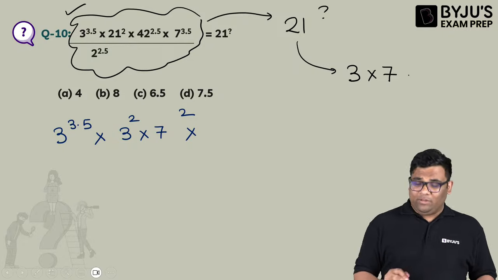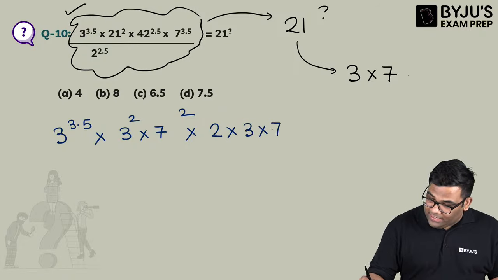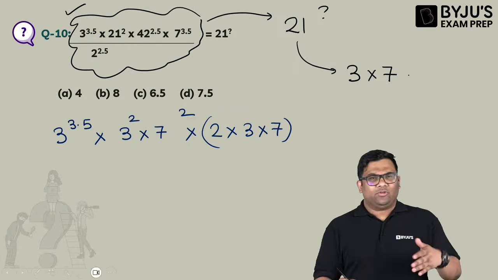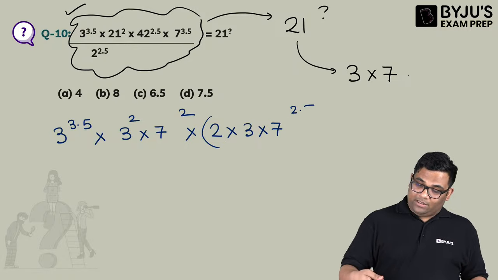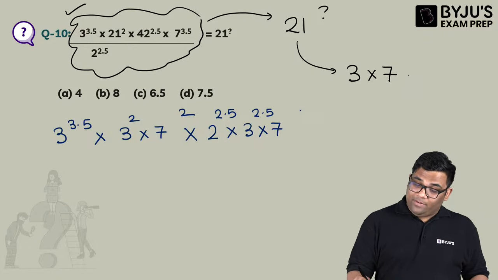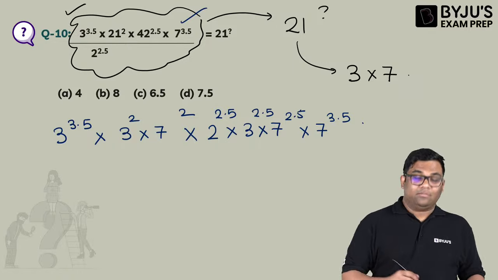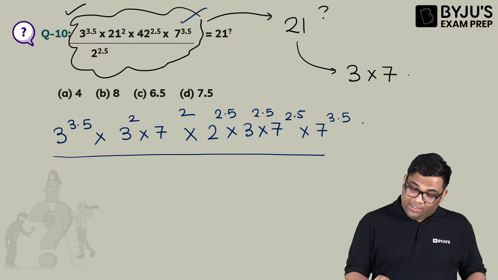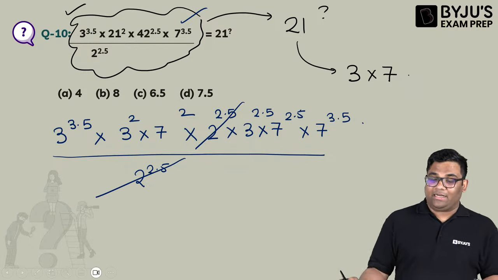Then 42 is 2 into 3 into 7, basically 6 into 7. Now to the power 2.5, this makes it 2 to the power 2.5, 3 to the power 2.5 and 7 to the power 2.5, into 7 to the power 3.5, this term. Now the whole is divided by 2 to the power 2.5. You can see this term and this term get cancelled.